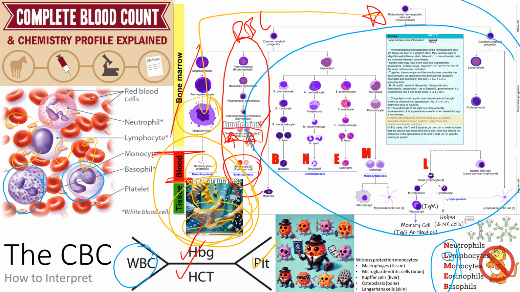So L is lymphocytes. Lymphocytes have a common precursor, and they eventually go out into the ones you're used to seeing, the B cells and T cells, right? So you've got B cells and T cells over here, and those are your L's. N are neutrophils. They're in the most amount, right? So neutrophils, never let monkeys eat bananas. N for neutrophils. These guys are your heavy hitters. Those are the ones that are fighting off infection.